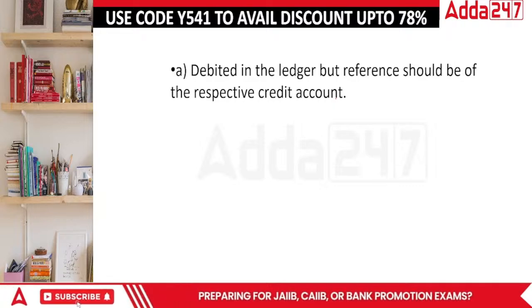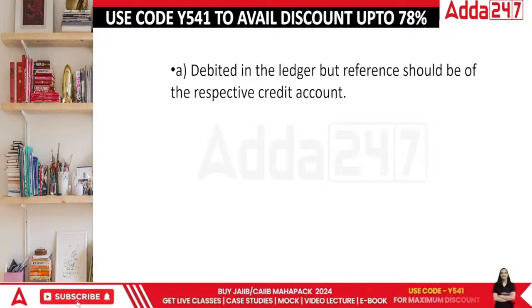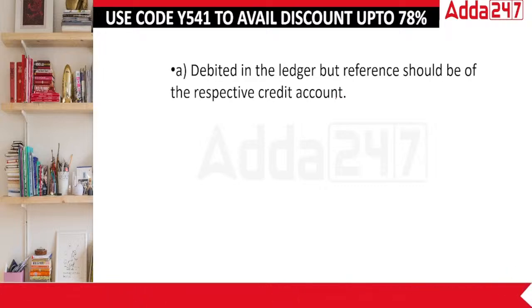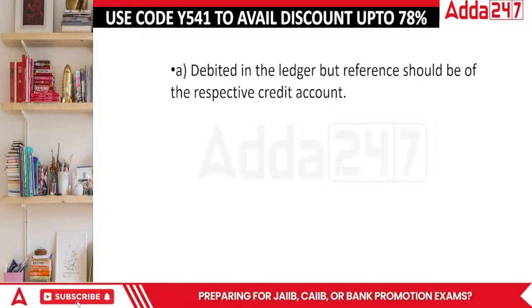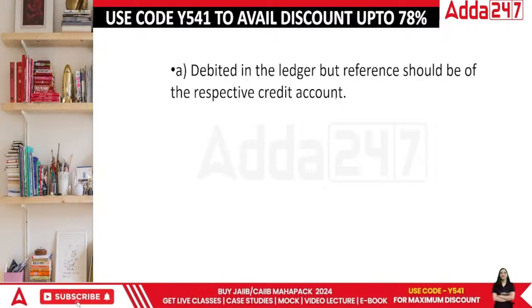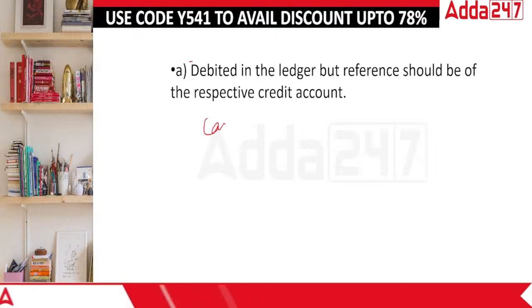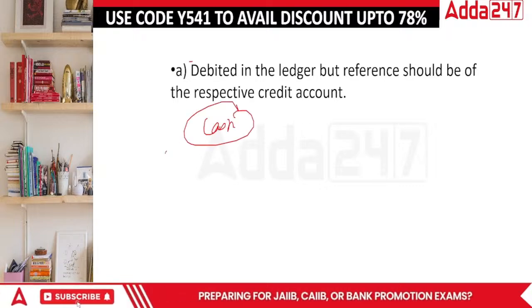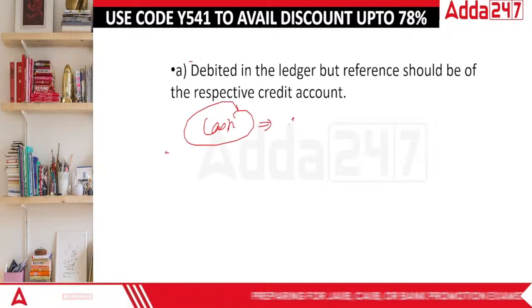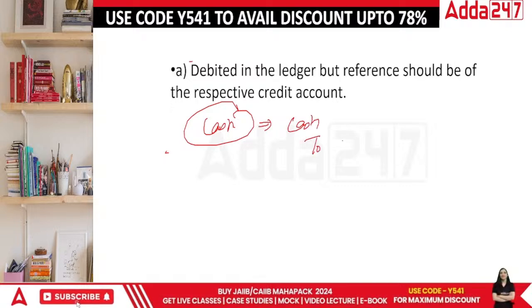That means if you're looking at the credit side or the debit side of a journal, then the journal has to be recorded respectively. While recording it, make sure that the journal is recorded in a certain way. If it is of cash, say cash journal has to be recorded. I made some cash to capital.